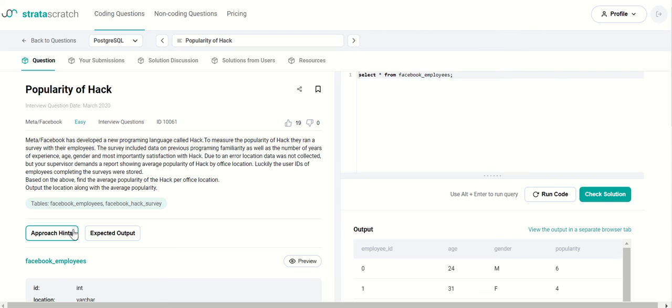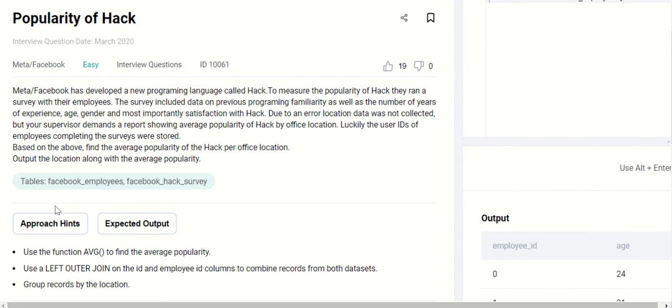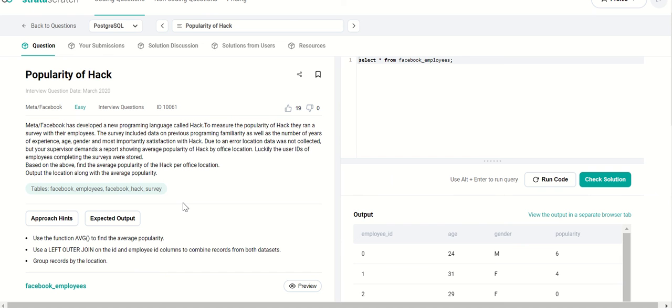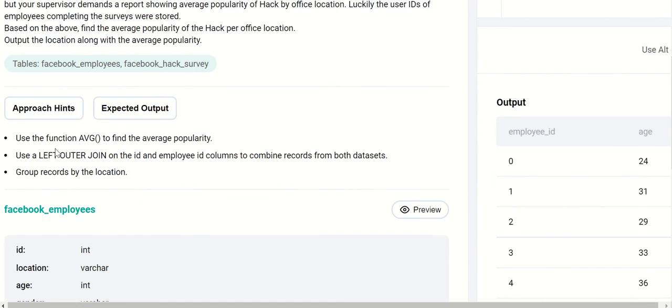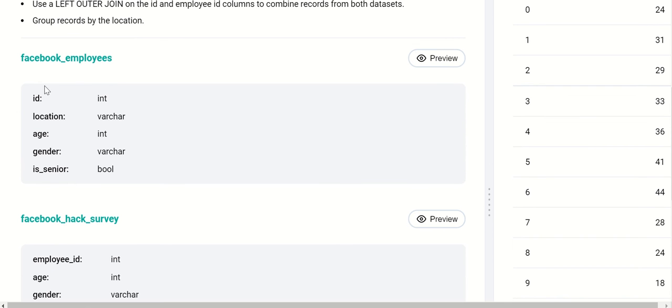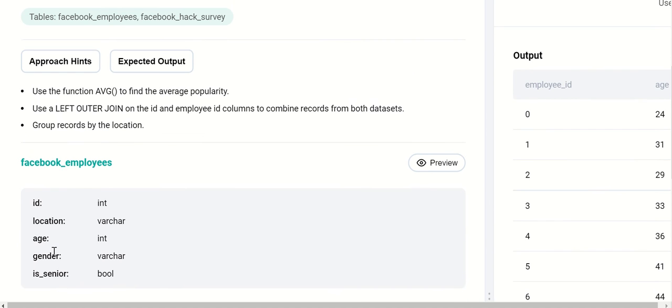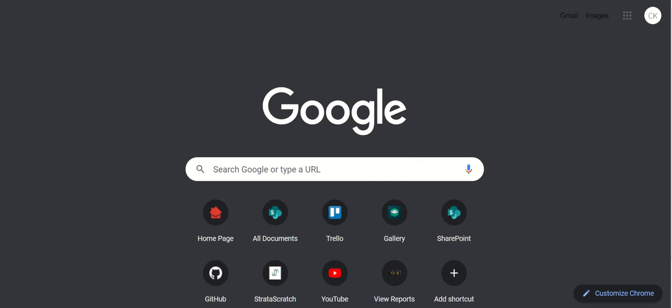Yeah, I'm definitely going to have to look it up for how to join. Use function average to find the average popularity. Okay, so it's saying I need to aggregate first. Oh, left outer join. That's interesting. For Python, I did inner. So yeah, I can do left, but why outer? This will be my left table. And ID will join with employee ID. Group records by location. Okay, let's just do a quick Googling.